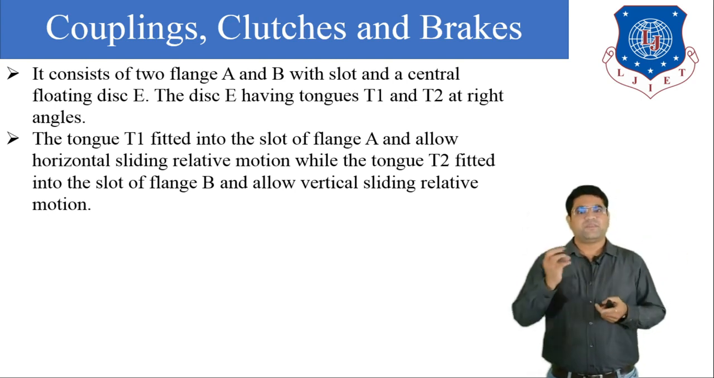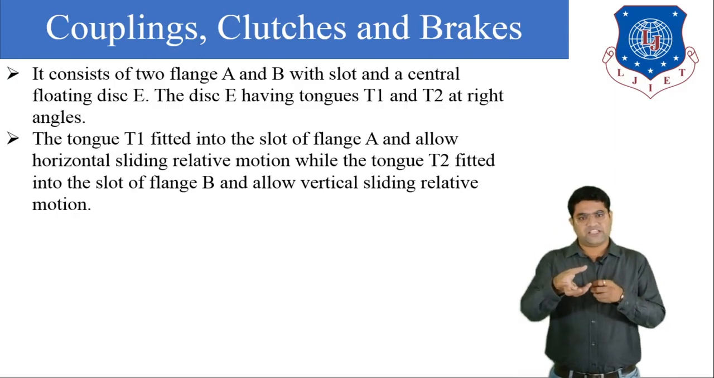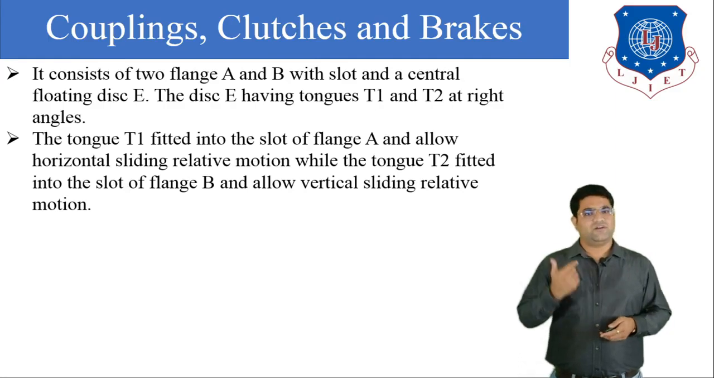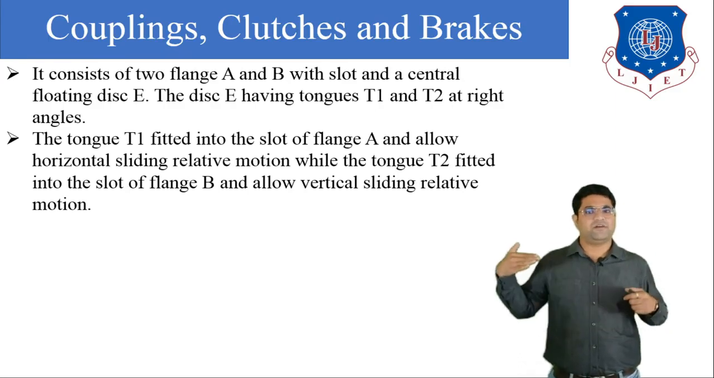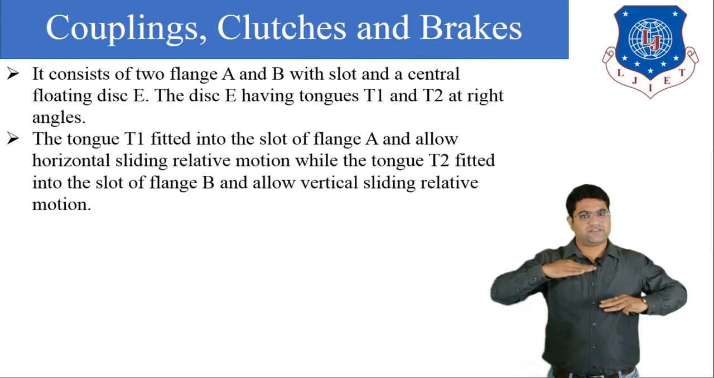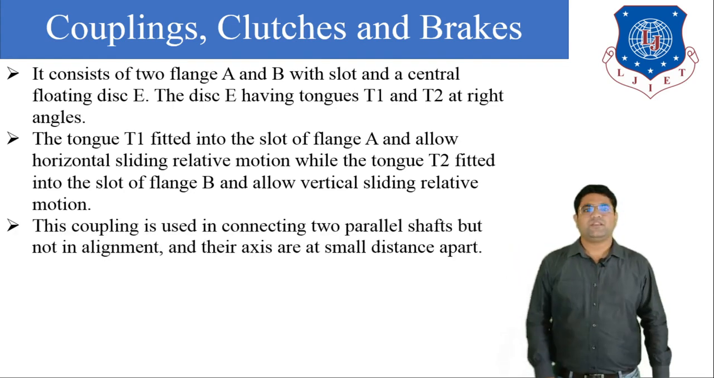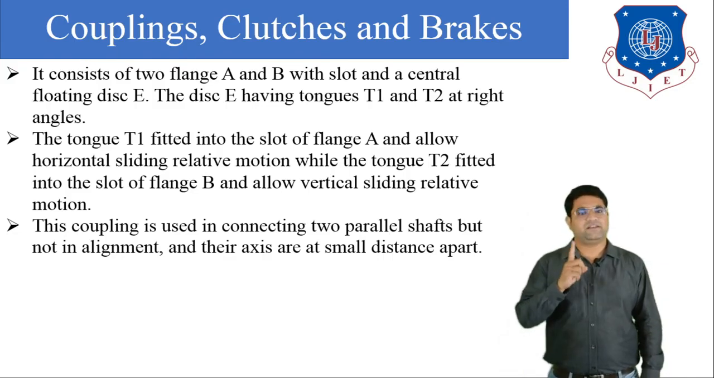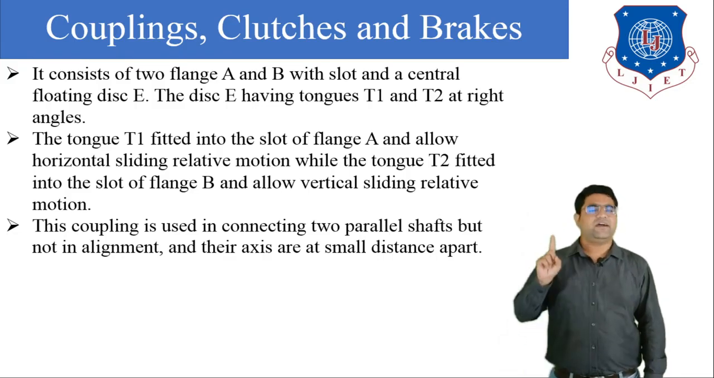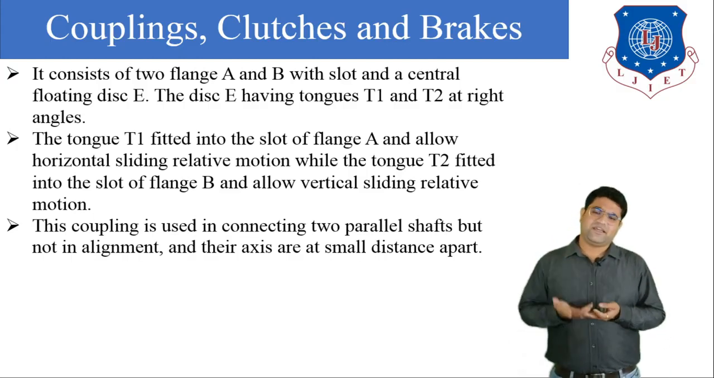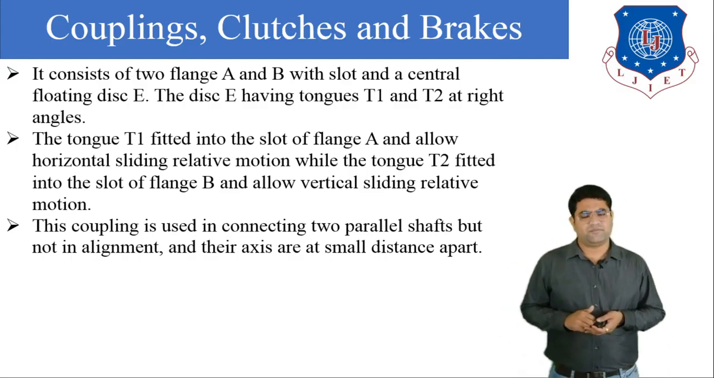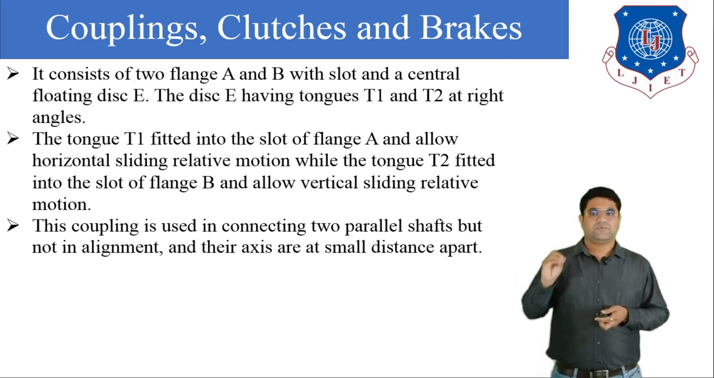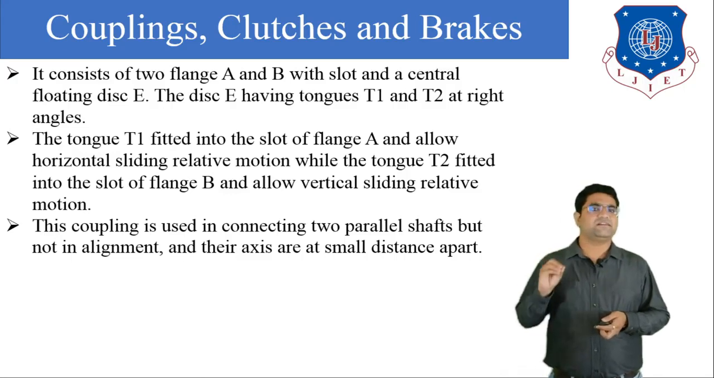Because of the engagement of the slot and the tongue, the sliding or relative motion occurs, so we can transmit the power from the driving shaft A to the driven shaft B. This type of coupling is used to connect two parallel shafts that are not in alignment. If they are in alignment, then we generally use a rigid type of coupling. So this type of coupling is used to engage two non-aligned or misaligned shafts.